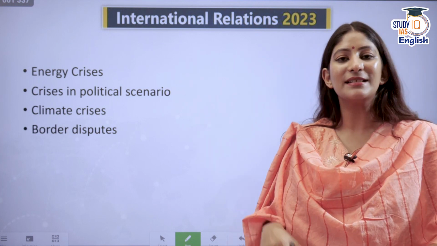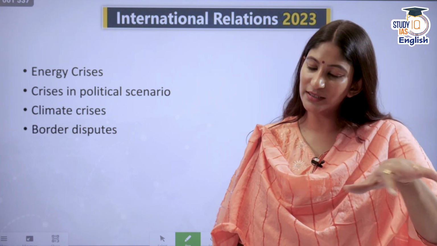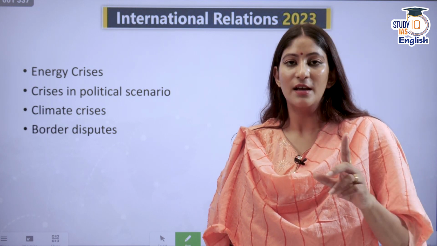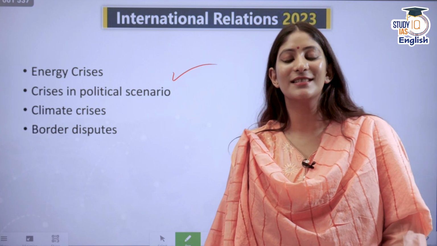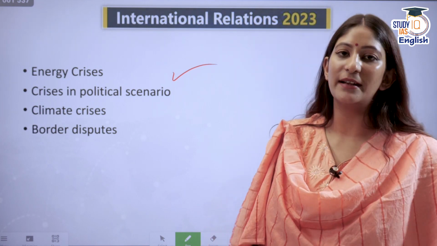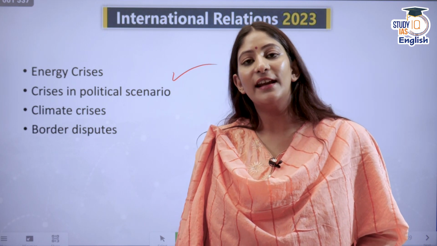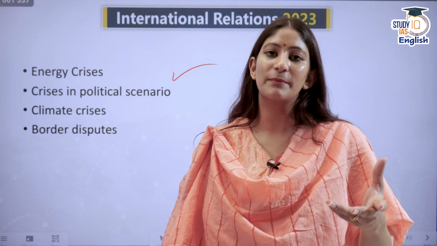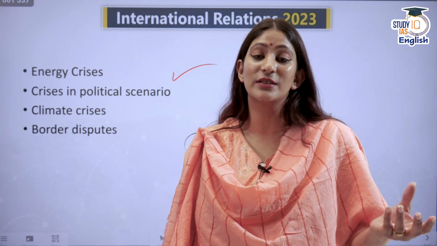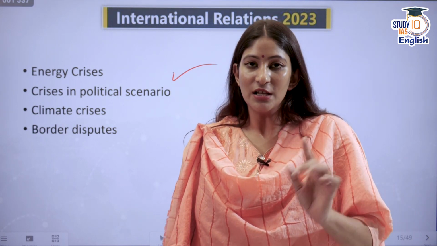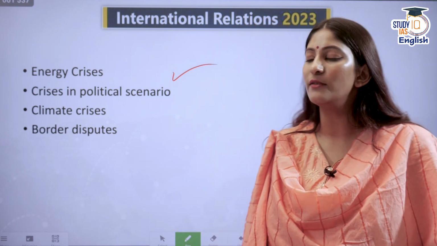But on the basis of certain things, we are lagging behind. Not India, but the global south as a whole. First, we have energy crises. Currently, the situation is such that we are highly dependent on one country or the other. And when there is turmoil, the energy supply chains become an issue with respect to supply. So the energy crisis is there. When there is no energy, our economic goals can fall behind.